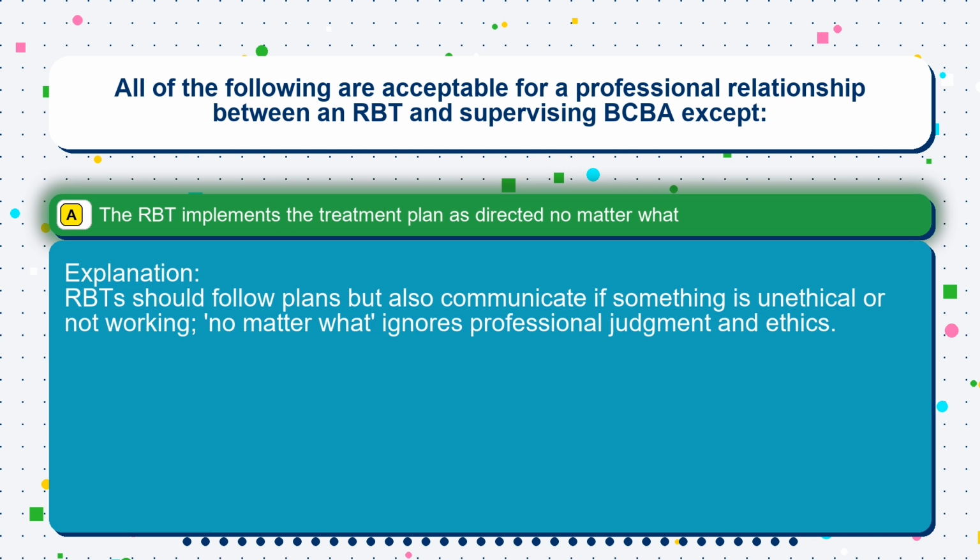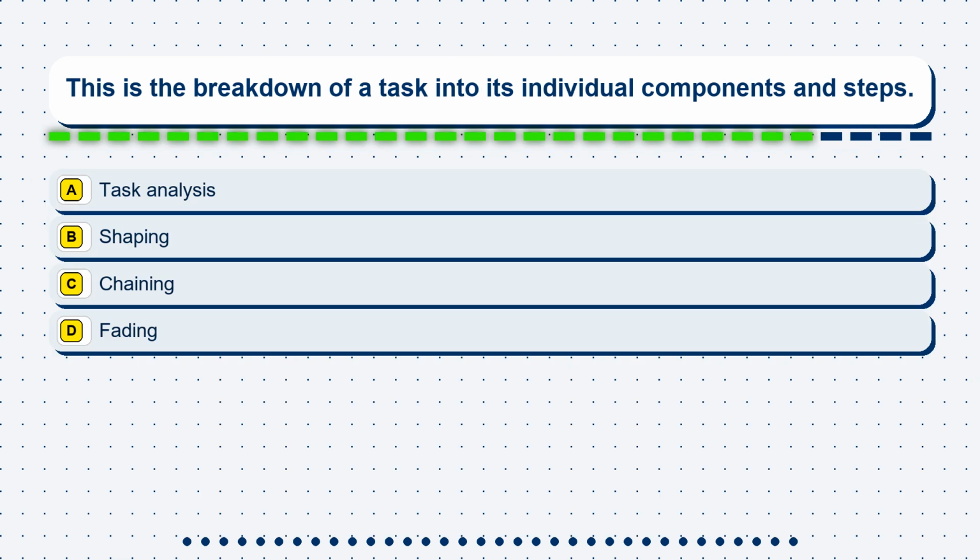Question 16. This is the breakdown of a task into its individual components and steps. Option A, task analysis. Option B, shaping. Option C, chaining. Option D, fading.